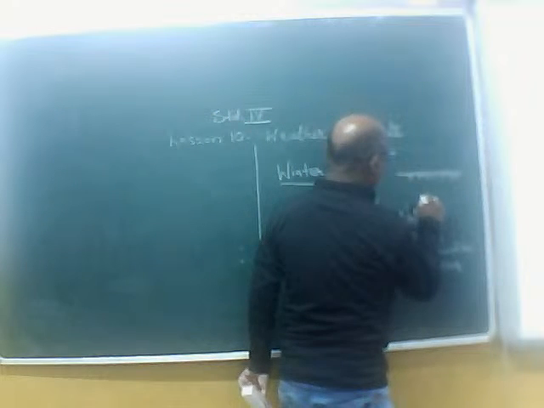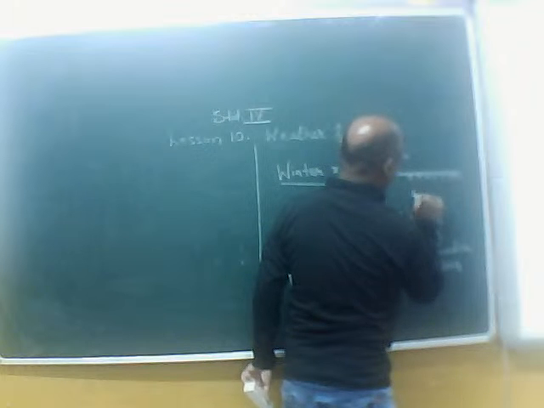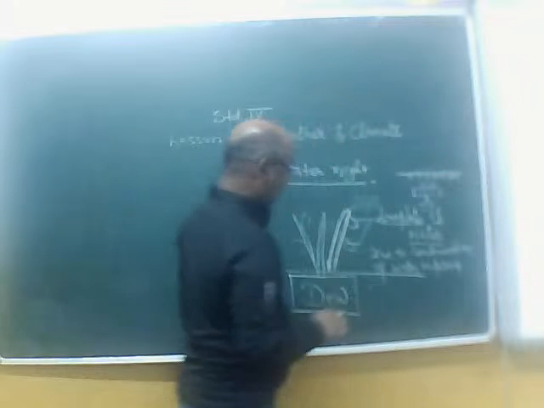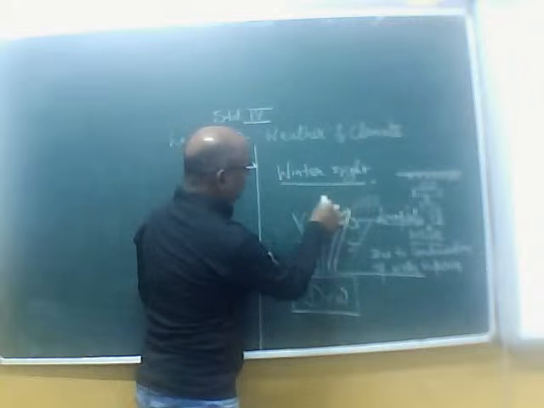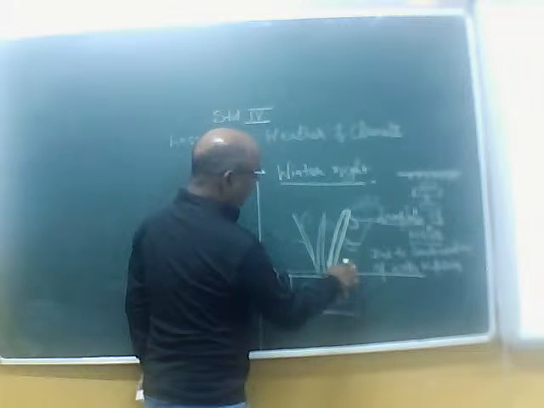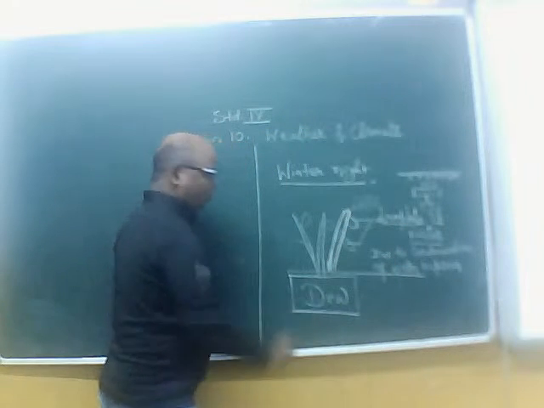Now you just have seen that when you heat the water in the container, water vapor is formed. When this water vapor comes in contact with a cold surface, it converts into droplets of water. Here also, when this water vapor comes in contact with a very cold surface in winter season, it converts into droplets of water. These droplets of water are known as dew.